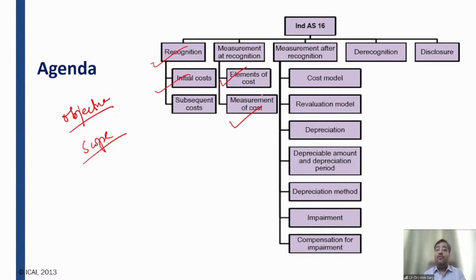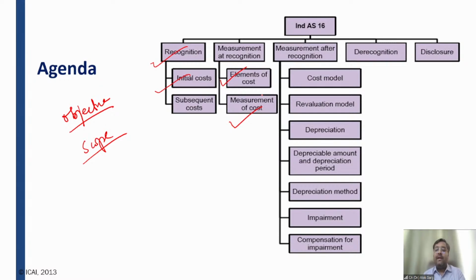Measurement after recognition. At the time of recognition, initial recognition means at the transaction date. For example, if I purchased a car today, at what value is this car going to be recognized? This is known as measurement at recognition. Measurement after recognition means at the reporting date.